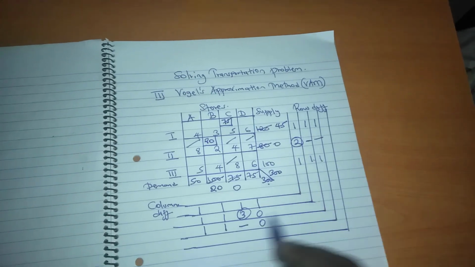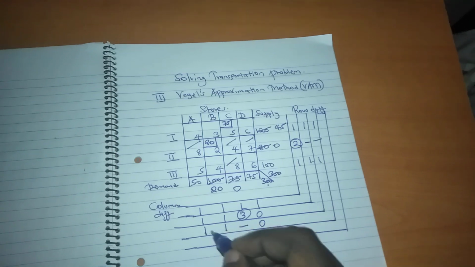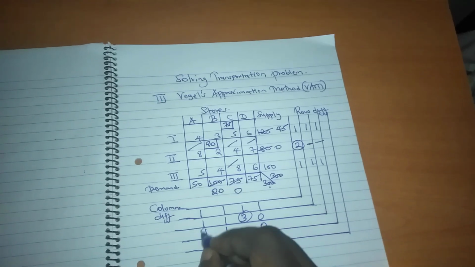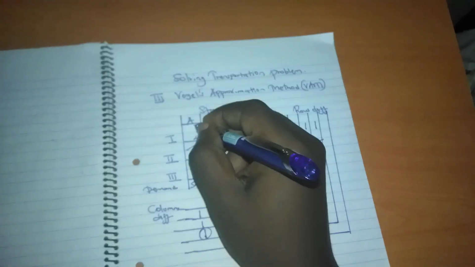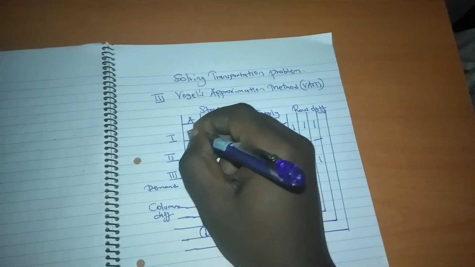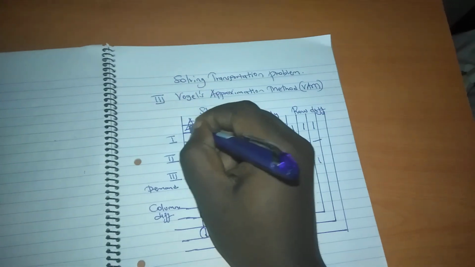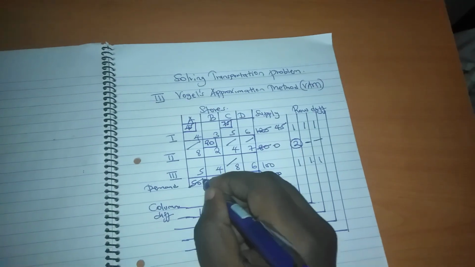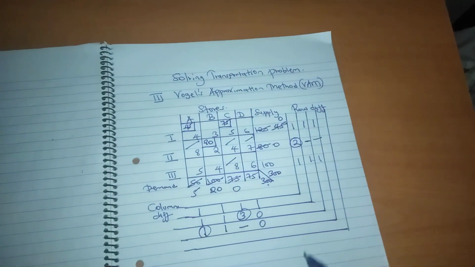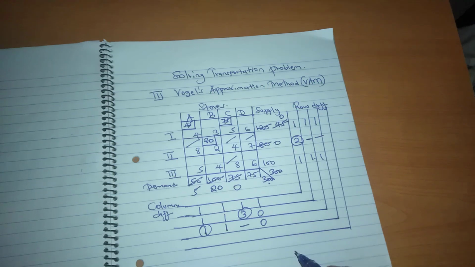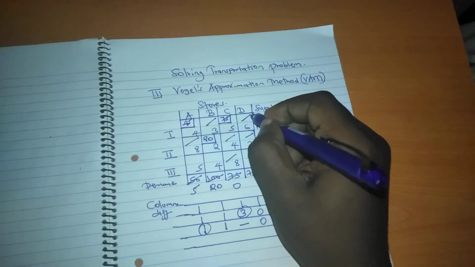When they appear like that, you choose one at random. Assume you take this 1 to be appearing in the first column. The lowest value in that column is 4. The maximum you can allocate there is 45. Here you have 5. Here you have 0. Once you do that, since you have a 0 here, we close this cell and this cell.